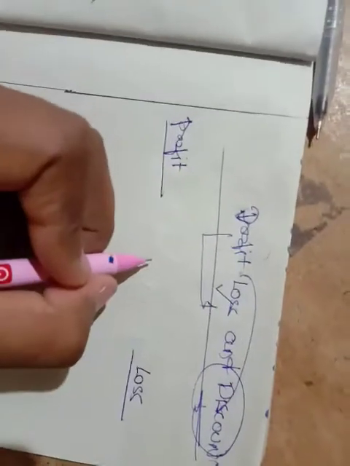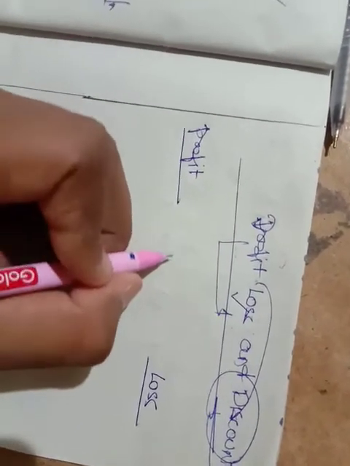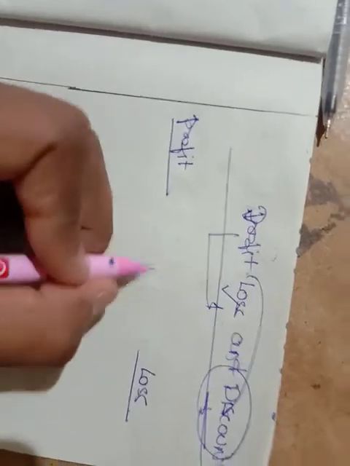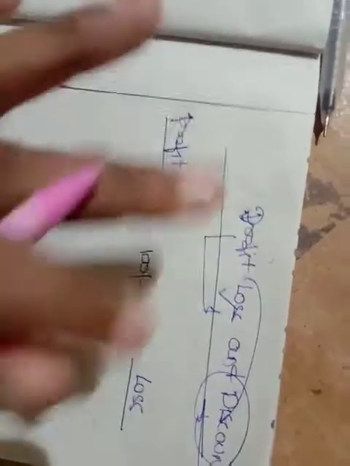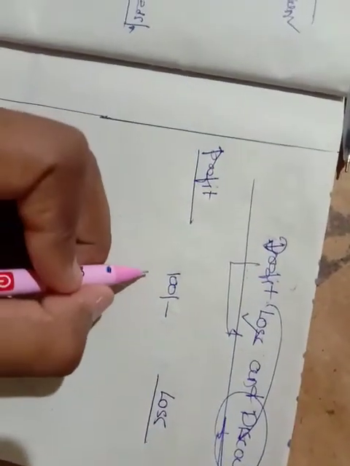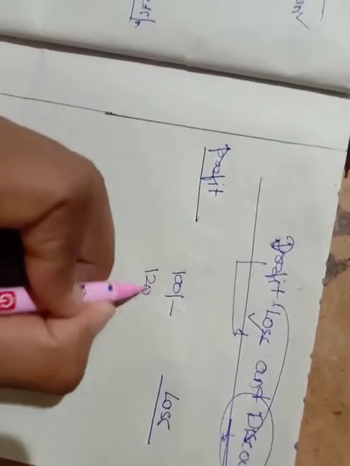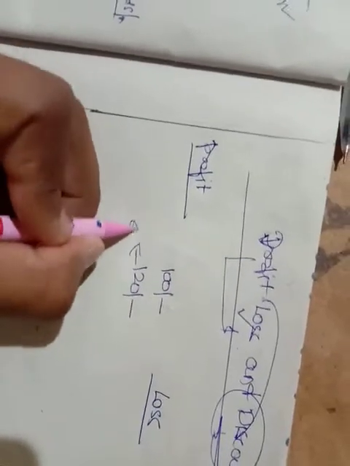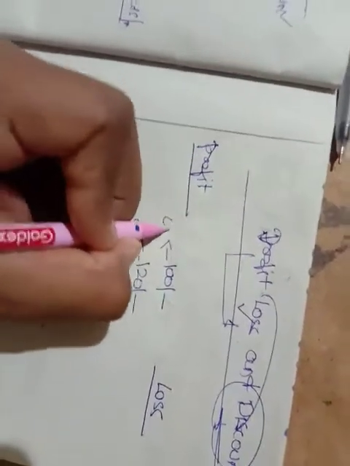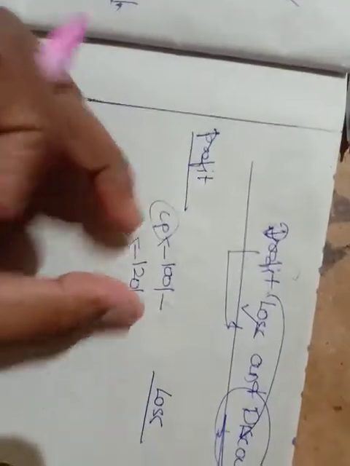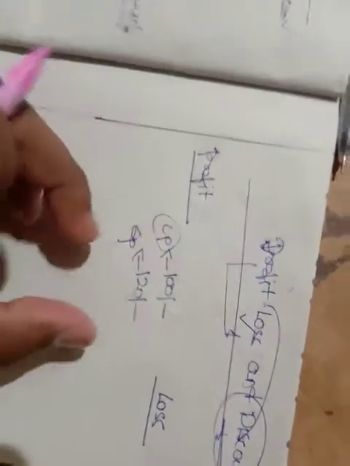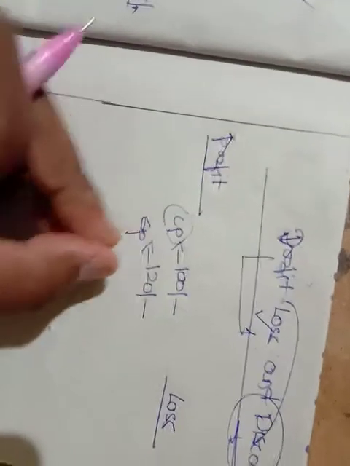Friends, see, assume that I bought a pen for 100 rupees. I am selling it for 120 rupees. So this is the selling price now. This is the cost price. Cost price means the price for which I have bought that. Selling price means the price for which I'm selling that.